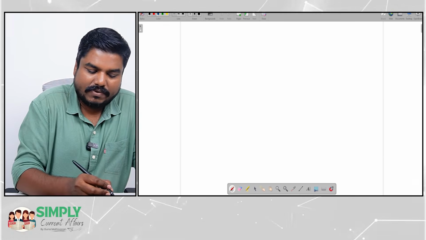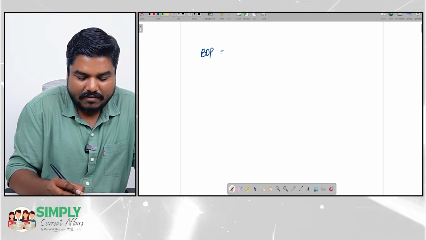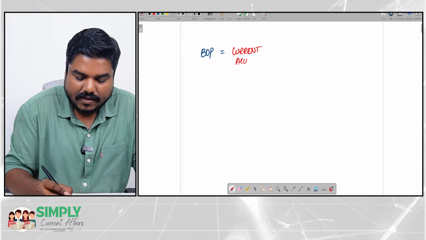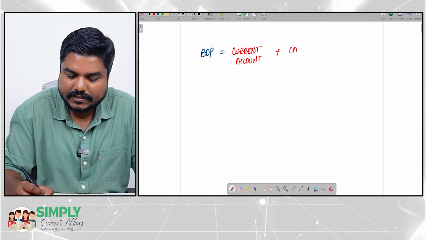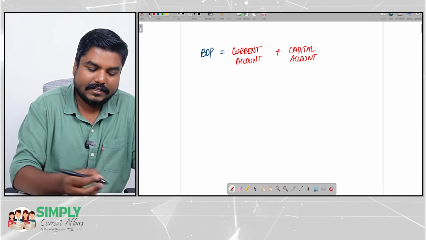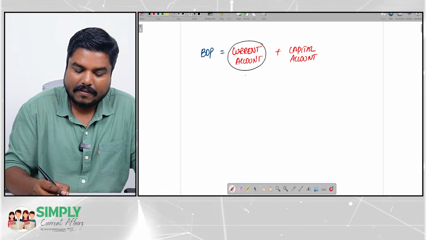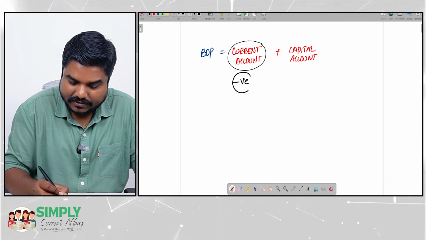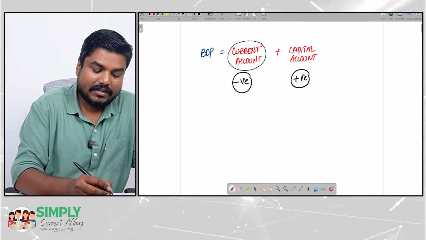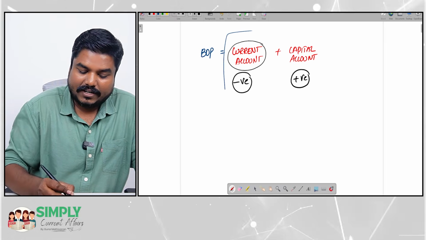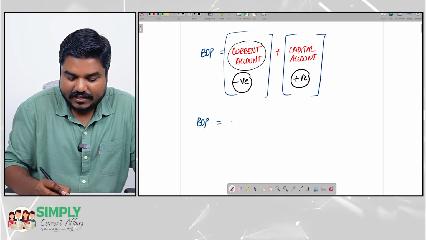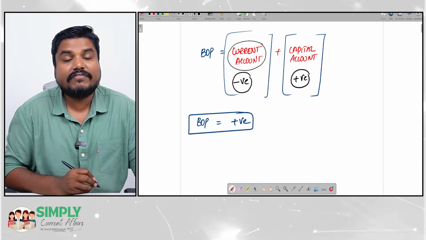So, what is balance of payment? Balance of payment is equal to current account plus capital account. I said current account is negative in the case of India. Capital account will be positive in the case of India. But you have to understand, current account plus capital account in the case of India is positive, is favorable.